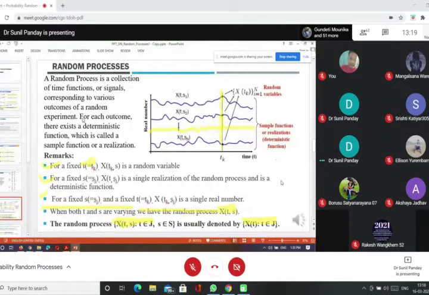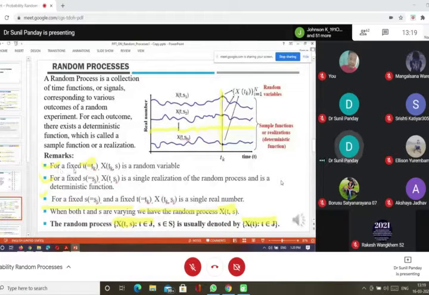So for each outcome, there exists a deterministic function which is called the sample function or realization. These are the terminologies, realizations and sample functions, for specific sample points S1, S2 and Sk. And the sample space means we are talking about all of them altogether.